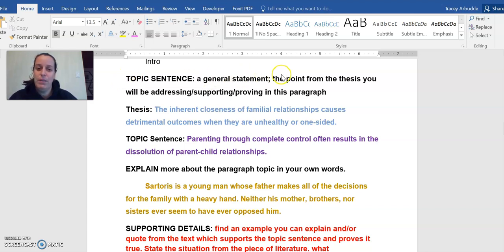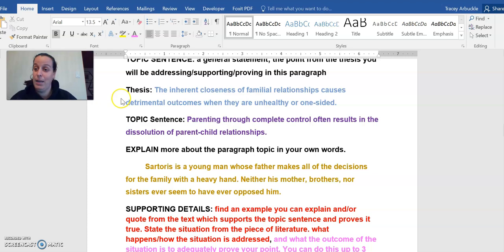This is a general statement, the point from the thesis you're going to be addressing, supporting, or proving in this paragraph. As a reminder, the thesis for this essay that I had come up with in the intro video was the inherent closeness of familial relationships causes detrimental outcomes when they are unhealthy or one-sided. So my whole essay needs to be arguing this, including this paragraph. So my paragraph needs to relate to this topic.